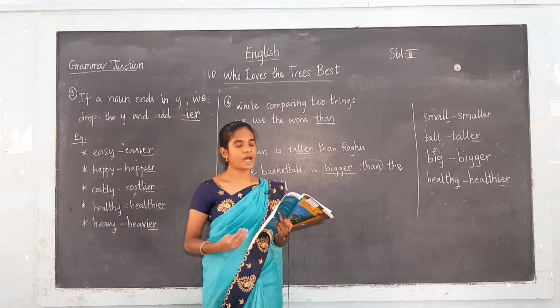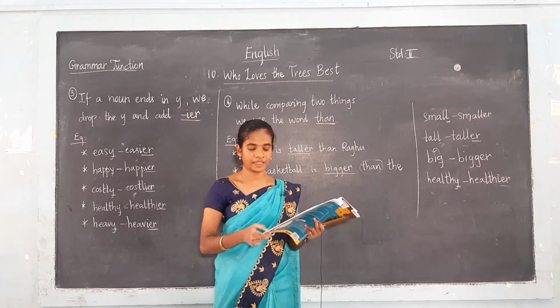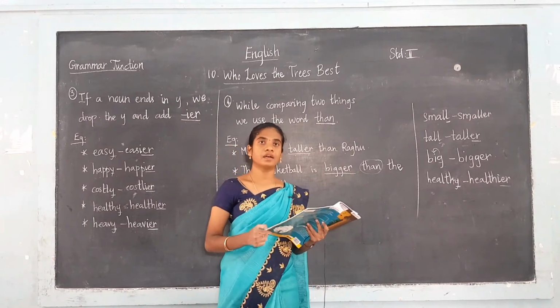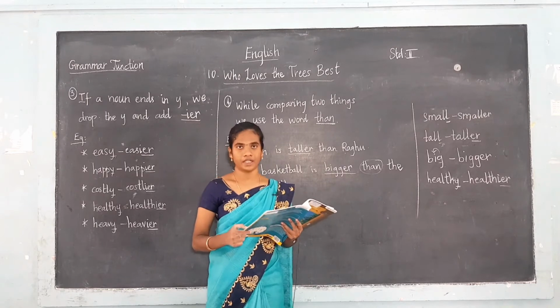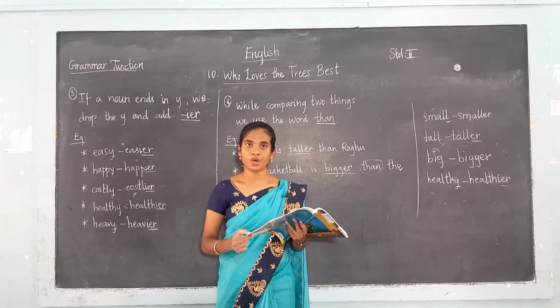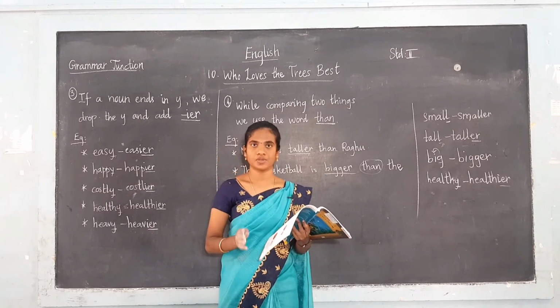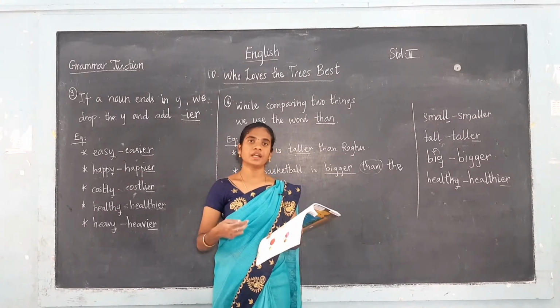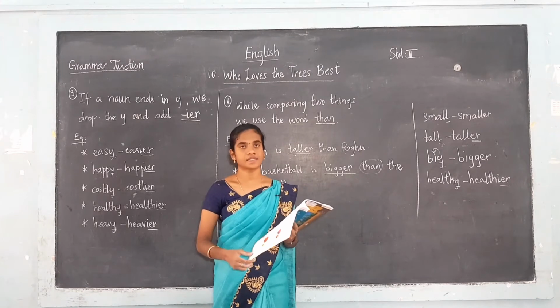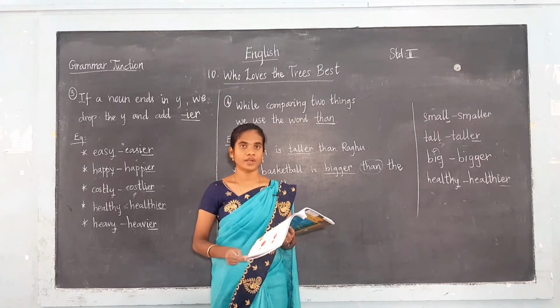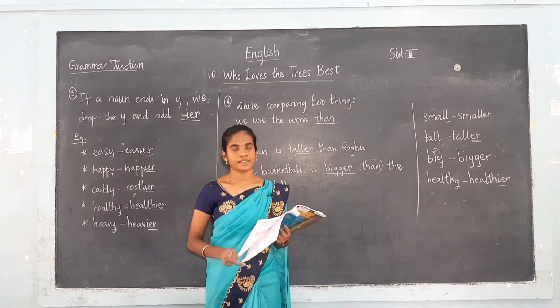So in these examples which are given in your book, that is page number 99, these are the examples of the comparative degree. The comparative degree means what? They compare between two persons or things. That is known as the comparative degree. For the comparative degree, we have learned certain rules. So I hope you all remember the rules. Keep those rules in mind.